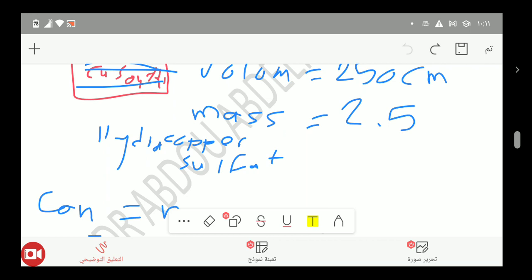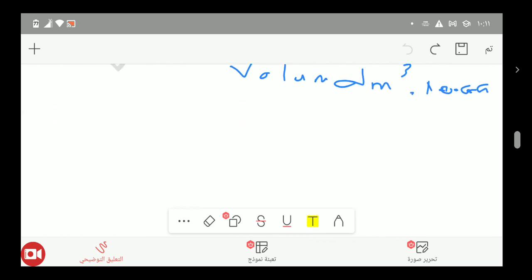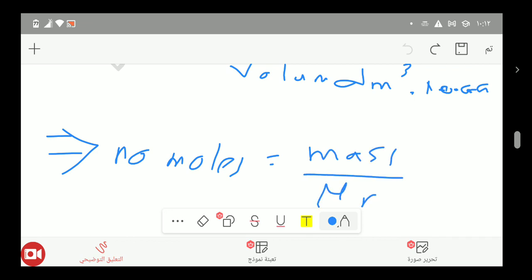So how can we change mass to number of moles? It is so easy. What is the relation between mass and number of moles? The number of moles equals the mass over the molecular mass, Mr. Remember, the molecular mass equals the sum of atomic masses.